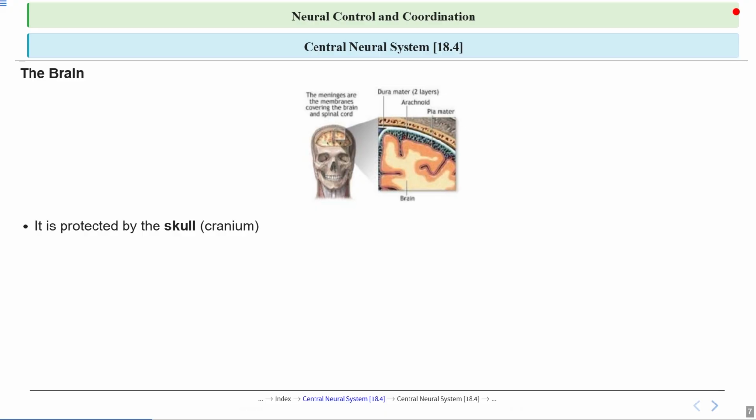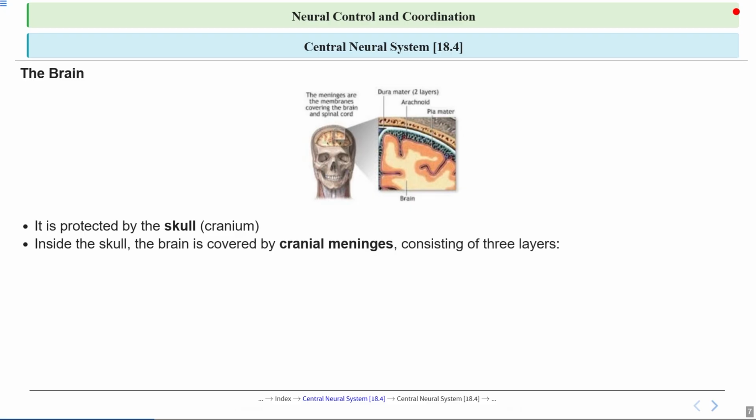It's like a hard helmet that shields the brain from bumps and knocks, just like a helmet protects our head. But the skull isn't the only protection. Inside the skull, the brain is wrapped in special coverings called cranial meninges, and these are layers of wrapping that cushion and protect the delicate brain tissue.